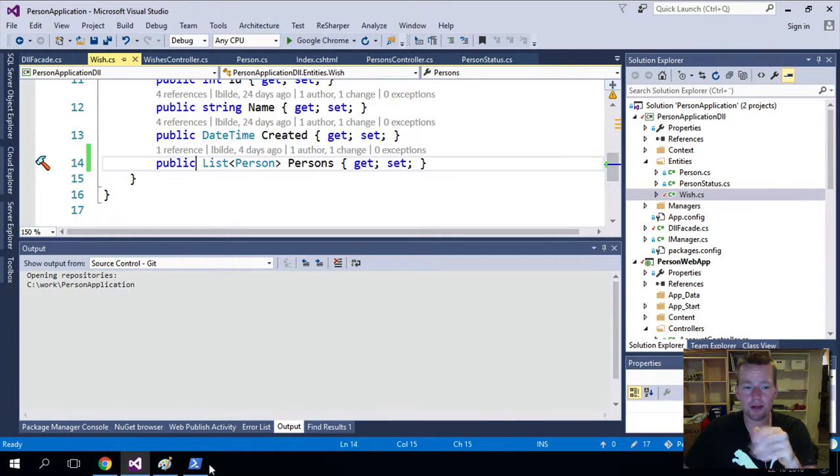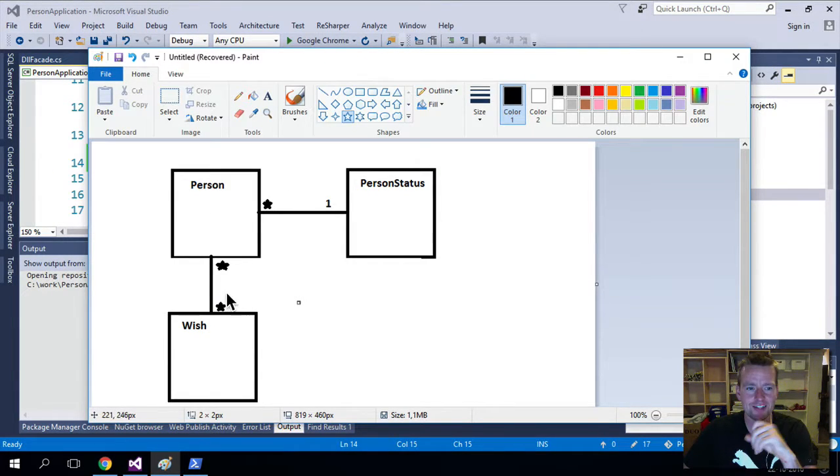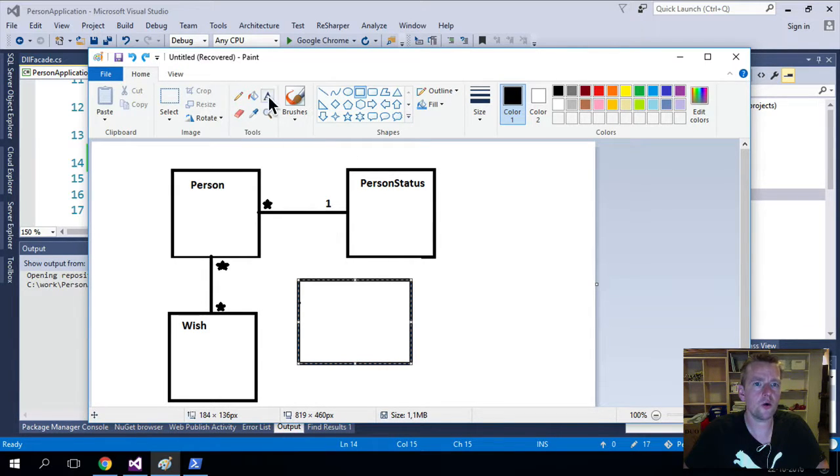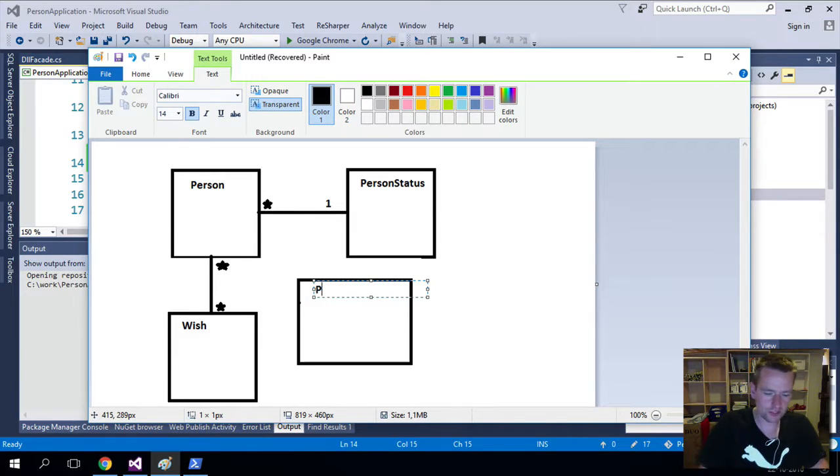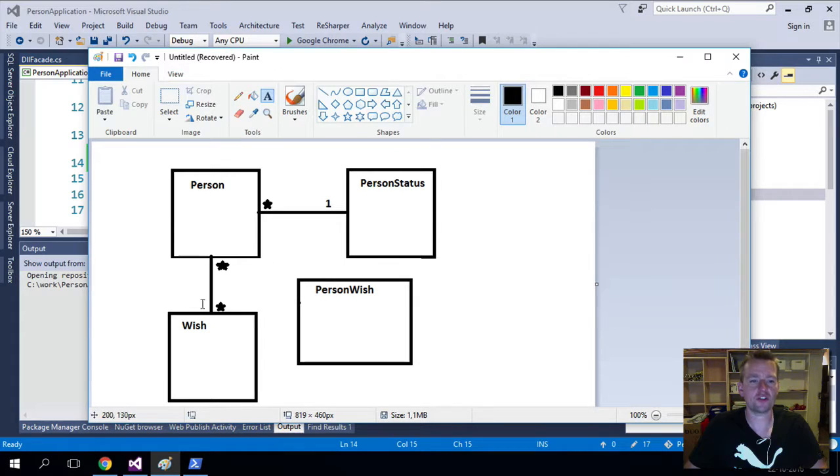So we're inside Paint here, and a many-to-many relation, that's fine inside the code. I just proved that, right? But inside a relational database, it's different. Inside a relational database, you have to add a new table here. So I'm going to add a new table. By default, they're going to call the table in the Entity Framework PersonWish. So it just combines the two names into one table name. That's pretty simple. And then it's going to build a couple of lines here because it's going to change everything. It's going to add a line from here to here, and it's going to add a line from here to here.